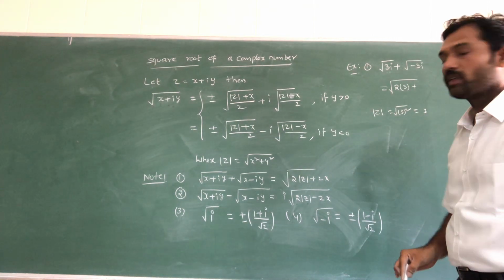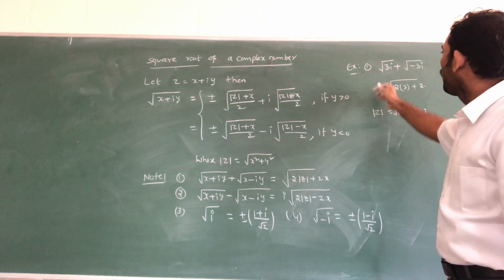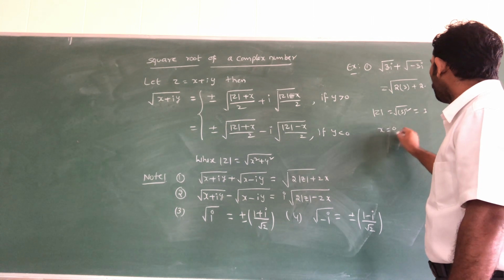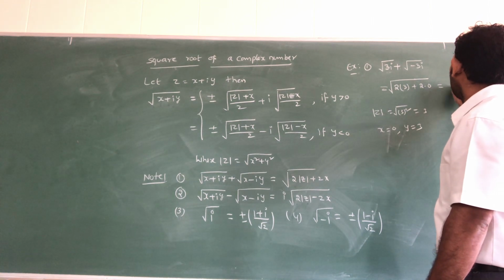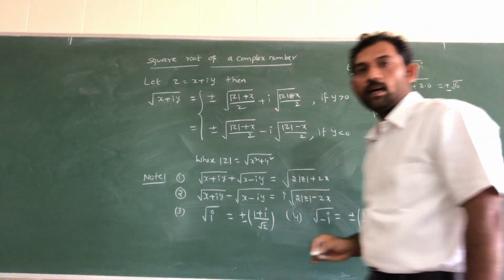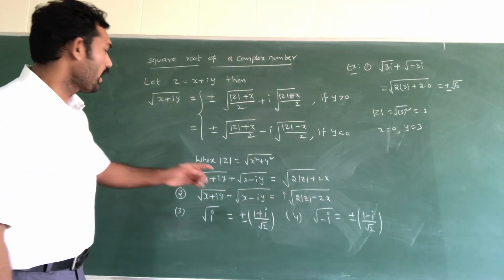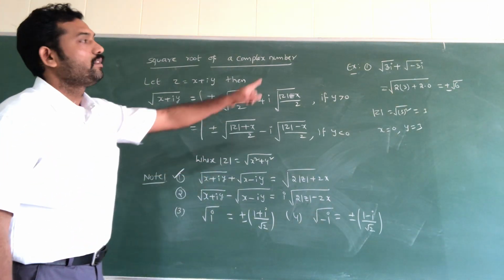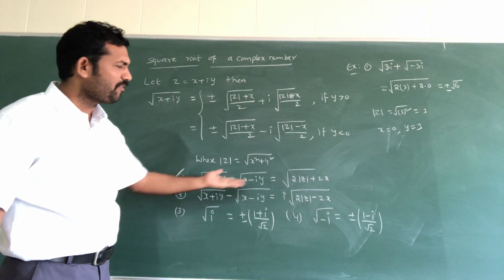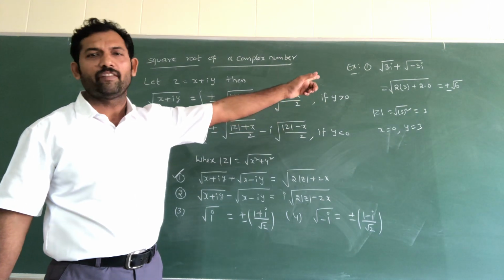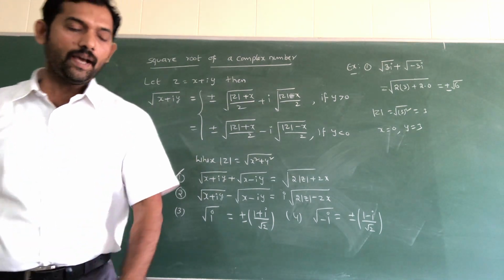So simplify outside, plus 2 into x. Here, what is x? x is equal to 0 and y is equal to 3. So simplified, what is our answer? Root 6, that is plus or minus root 6. I used the first condition. 3i is given, which means x is equal to 0, y is equal to 3. Then you substitute here, the modulus of z value, and simplify outside. Then the procedure is as it is. The next one.